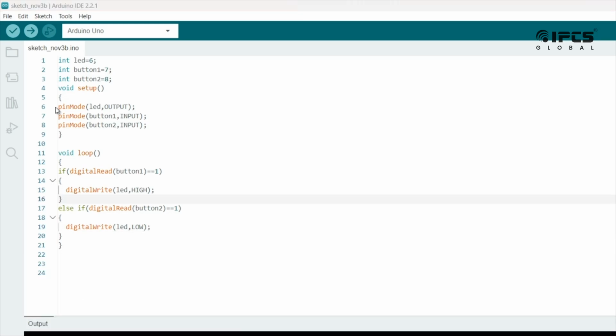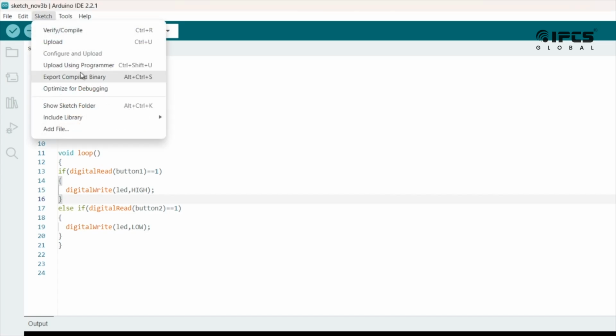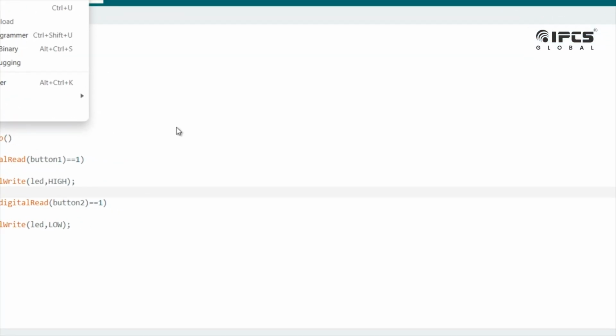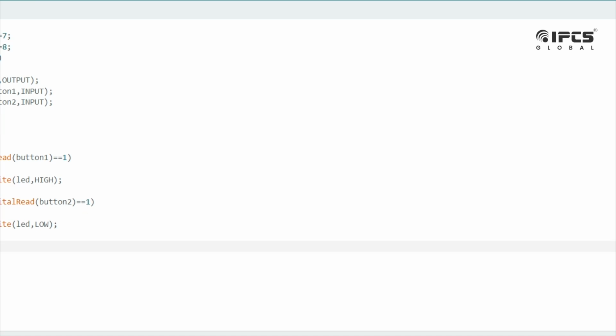Once you have completed the code, first you save the program, then click Sketch, then click Export Compiled Binary.